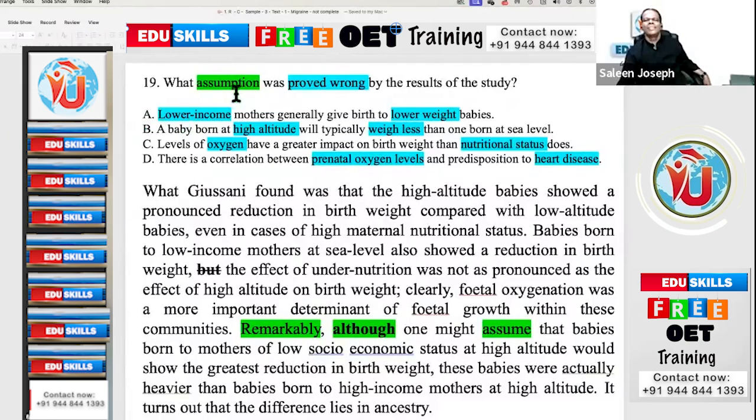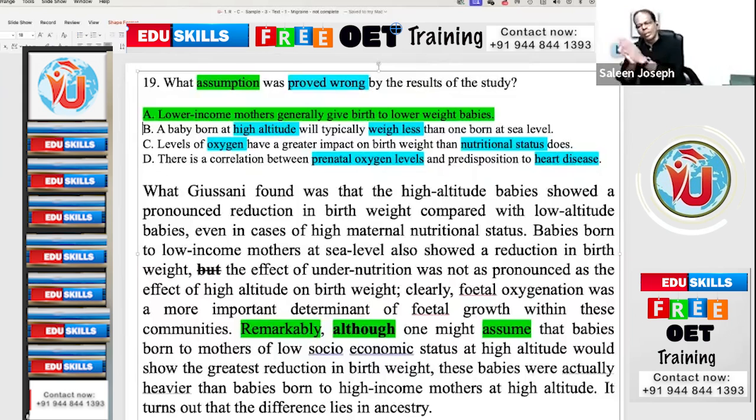So they are asking which assumption was proved wrong, not which fact is right. This fact is not right. This is the assumption which is proved wrong. That is the answer. You have to be very cautious about such negative questions. Which assumption was proved wrong? The assumption was, people thought, the presumption, speculation was that lower income mothers will have low weight babies. But that was disproved by this particular study. Is that clear?